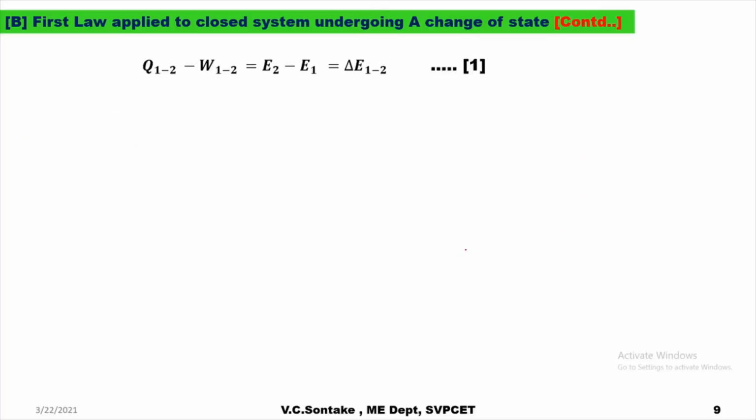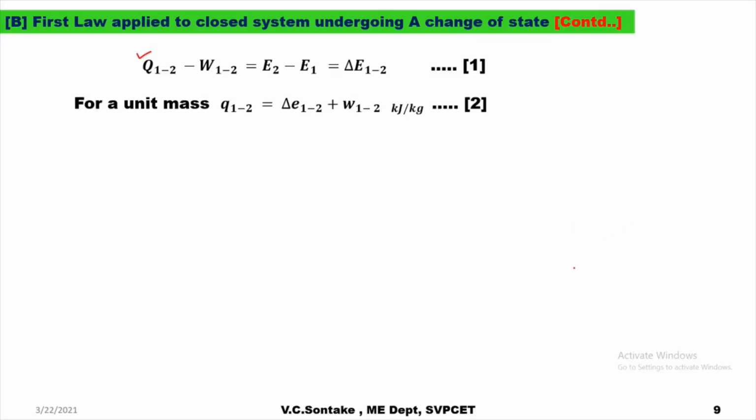So this is the equation we have come across in the previous slide. That is first law applied to a closed system undergoing a process. Q12 minus W12 is equal to E2 minus E1, which is equal to delta E1 to 2. That is the change in energy during the process 1 to 2. For a unit mass, it can be written as small q1 to 2 minus small w1 to 2 is equal to delta small e1 to 2, in kilojoule per kg.